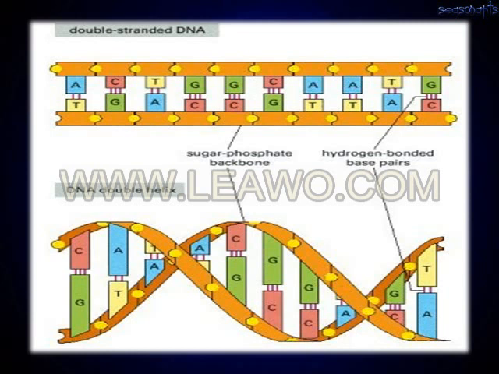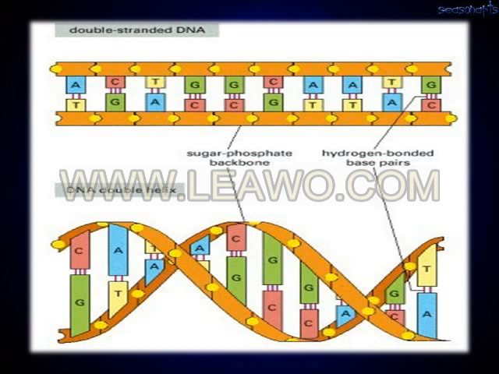What are these base pairs? Adenine, thymine, cytosine, and guanine. These base pairs are tied with the help of hydrogen bonds. The double helix nature of DNA is maintained with the help of the hydrogen bonds between the base pairs.